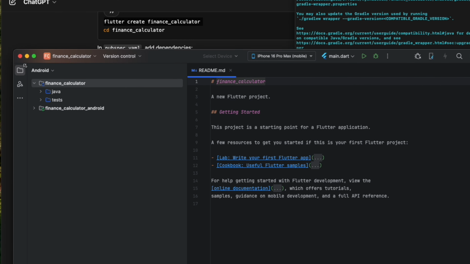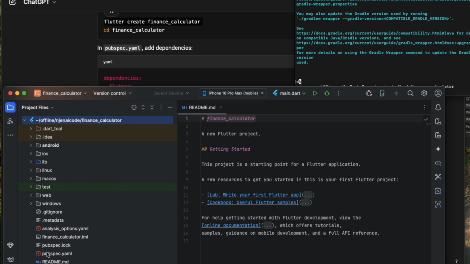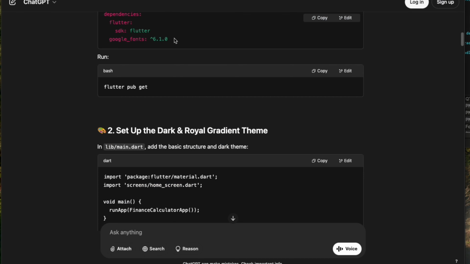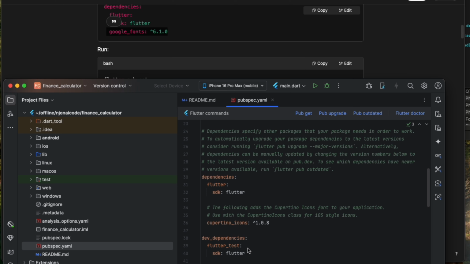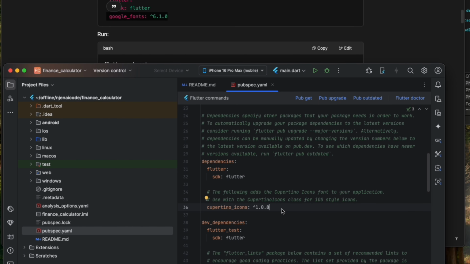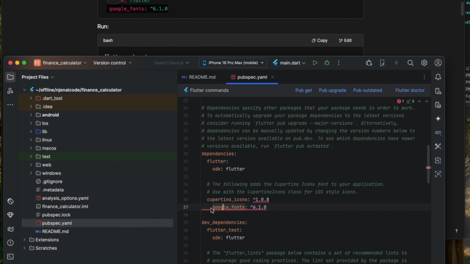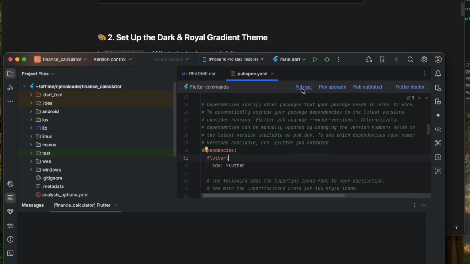One thing I've seen is that Android Studio wants to do Android, so you're going to have to click up here on Android, scroll down and choose project files, and then you'll start seeing that it's for Flutter now. So there's all your files, and we're told to go to pubspec. Once in pubspec, we need to add Google Fonts, and that is where you see this section, right? SDK Flutter dependency, but I'm going to put it under one that already exists. Okay, perfect. And then it says do a flutter pub get.